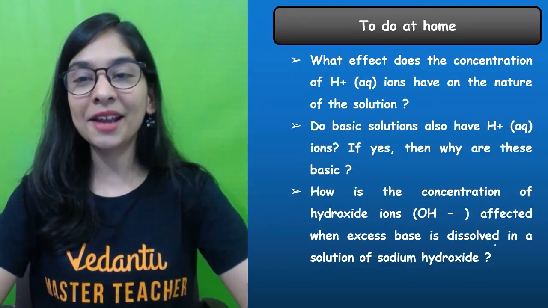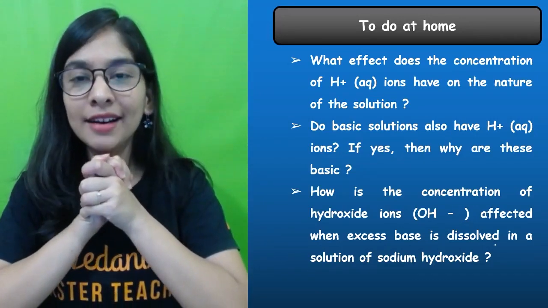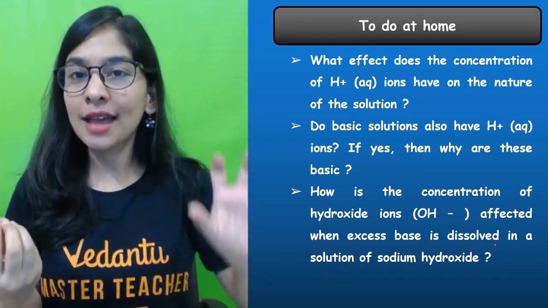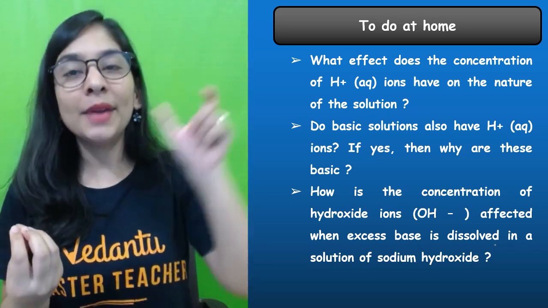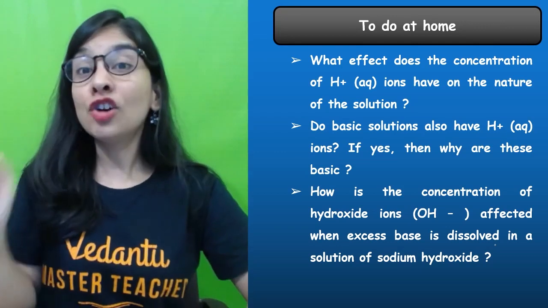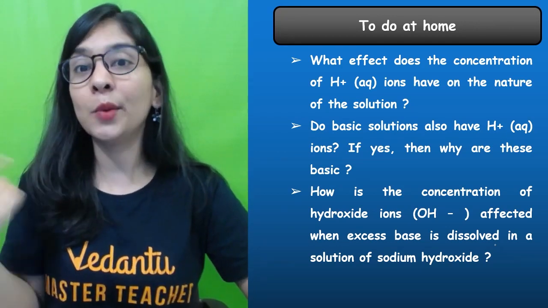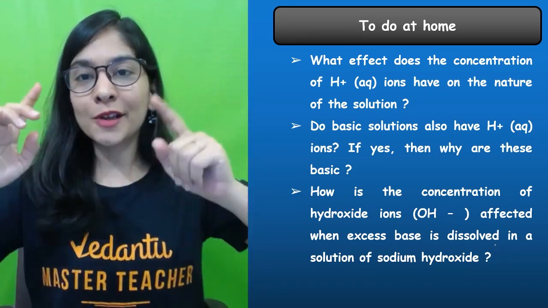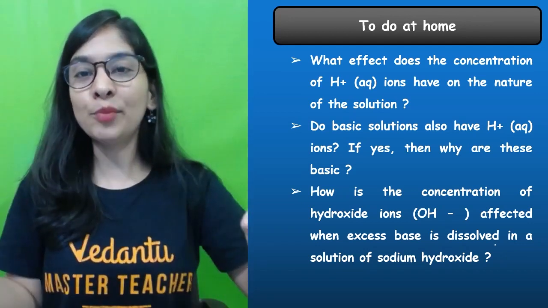All right, everyone. I hope whatever I taught you is super clear. What did we learn today? We talked about the strength of acid and base, how we can decide how strong my acid and base will be, pH use, pH paper use, how to use that, and also the uses of pH in our day-to-day life, where we see it, and there are so many examples. Do let me know if you come across more examples in the comment section, because your comments are very important to us.